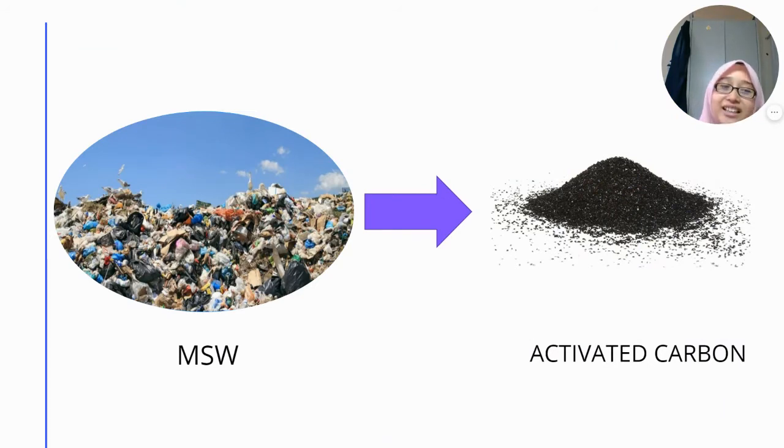However, there are important things to consider. Therefore, it's important to consider an alternative way to replace this expensive activated carbon by conversion of the locally available solid waste. So the MSW is converted into activated carbon. Then the activated carbon prepared from this precursor is ideal for the removal of impurities such as heavy metals from the wastewater and leachate.